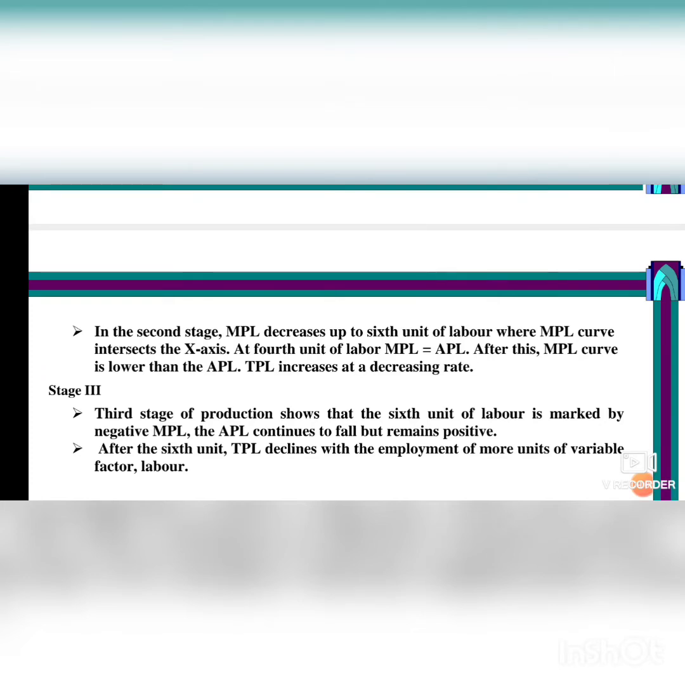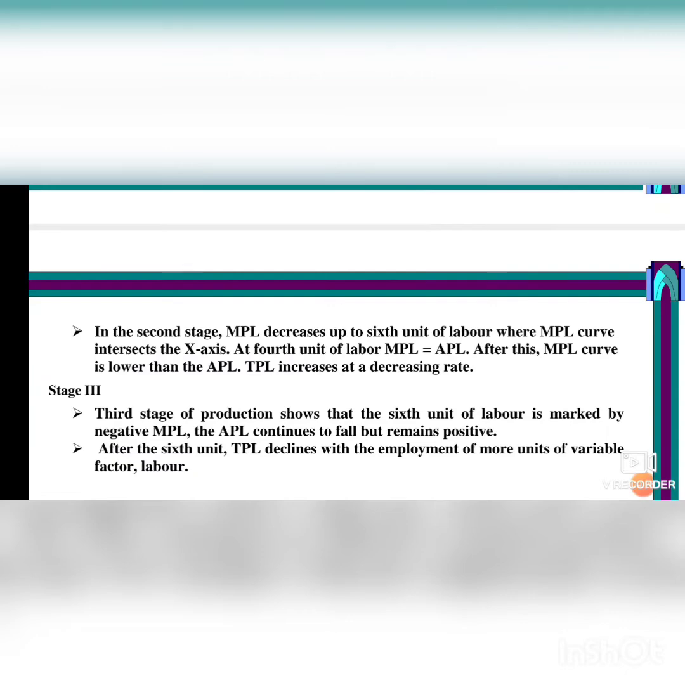The third stage of production shows the 6th unit of labor is marked by negative MPL. MPL means marginal product of labor. The APL continues to fall but remains positive. Remains positive means it does not go negative. After the 6th unit, TPL declines with the employment of more units of variable factor labor.